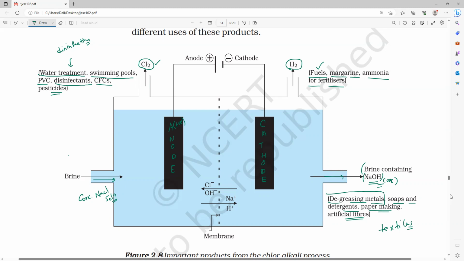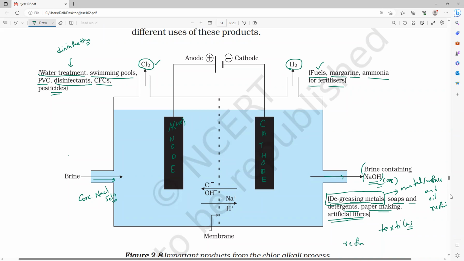Main importance: degreasing metals means cleaning the metal surface, and also oil refining. Next, it is used mainly in refining of bauxite. Also it is used in manufacturing of artificial fibers.